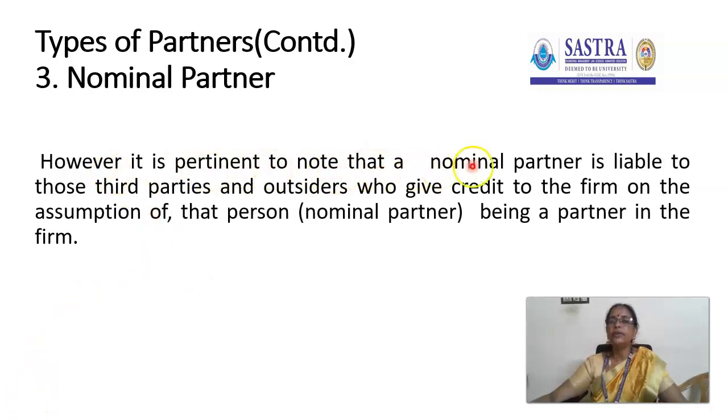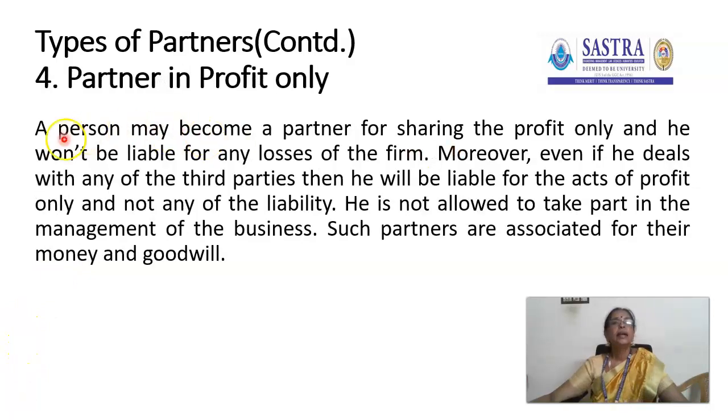However, it is pertinent to note that a nominal partner is liable to those third parties and outsiders who give credit to the firm on the assumption that this person, the nominal partner, is a partner in the firm. If any outsider lends credit to the firm on the assumption that this nominal partner is a partner in the firm, then in that case, the nominal partner is liable for that. A person may become a partner for sharing the profit only, called a partner in profit only.